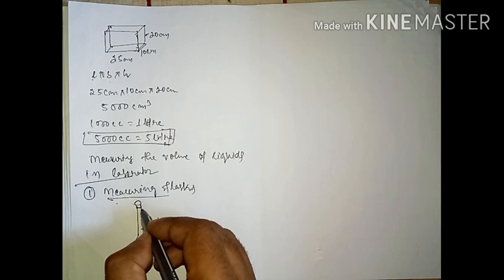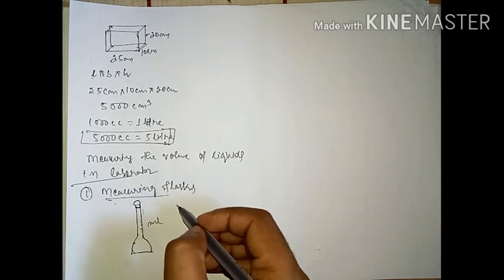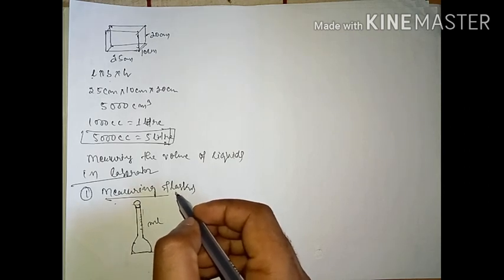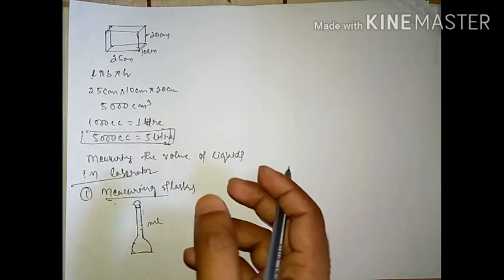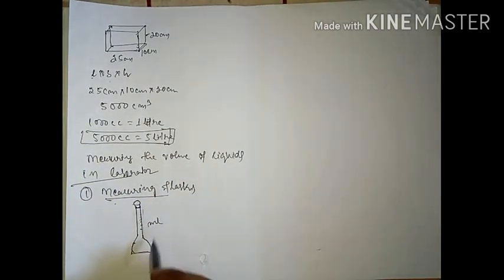A ring mark on the neck indicates the level to which the liquid should be filled. So this one is a ring mark. Flasks of different capacity are used for different liquids to measure different volumes. So this is a measuring flask.